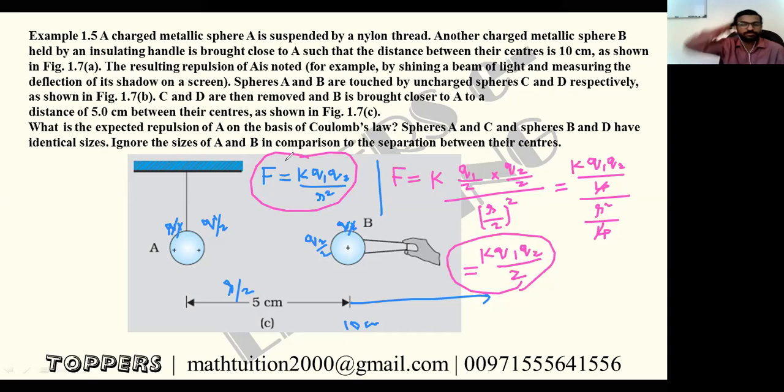Anyone has any doubts? This is R square, not 2, right? Yeah, R square. Clear? Yes, sir. Okay, so note it. Note it first.